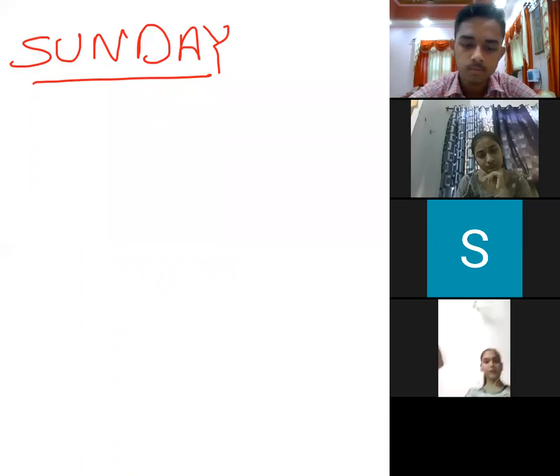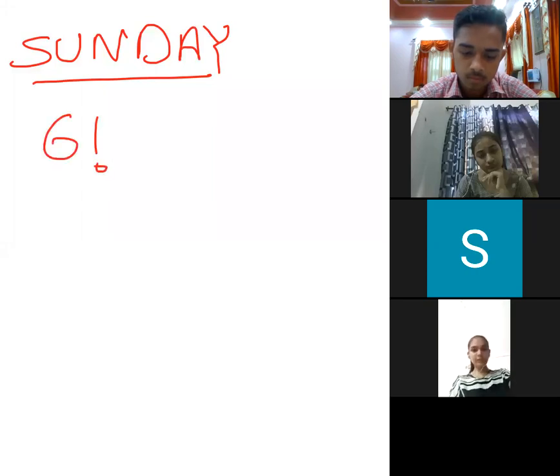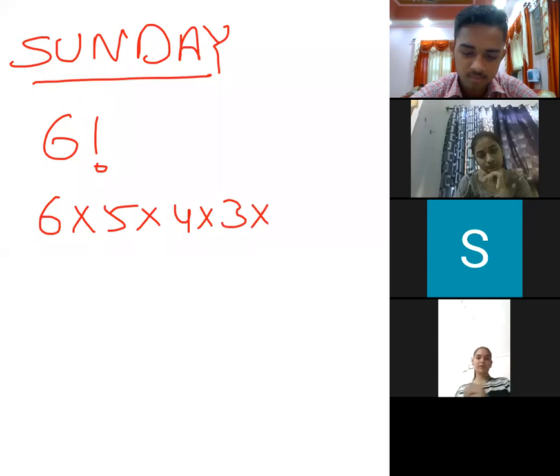Now, in how many ways could I write Sunday? All the 6 letters are different, so I could write it in 6 factorial ways. That means 6 into 5 into 4 into 3 into 2 into 1. These are the conditions for the 6 factorial ways.